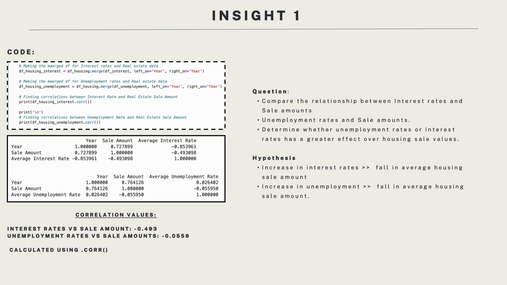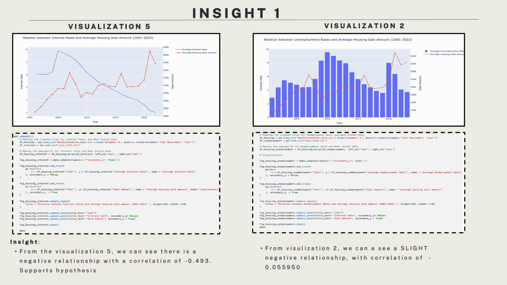For Insight 1, we wanted to compare the relationship between interest rates and average housing sale amounts and the unemployment rates, and determine whether unemployment rates or interest rates have a greater effect on housing sale values. To calculate the correlation values, we used the pandas built-in function .corr. We hypothesized that an increase in interest rates would lead to a fall in average housing sale amount, and the same for unemployment rate. For the visualizations, we used plotly.graph_objects, with go.Scatter and go.Bar.